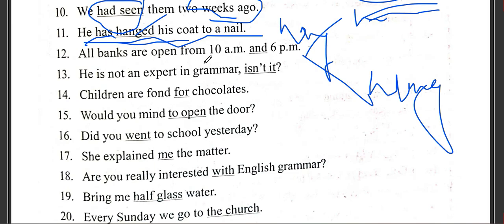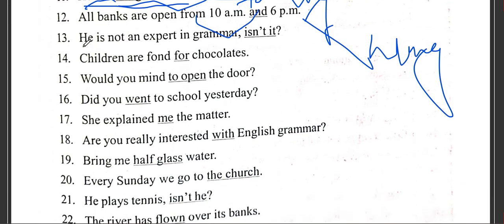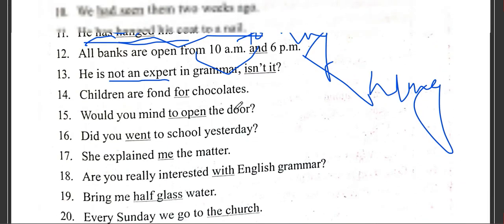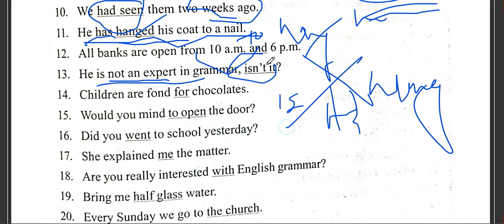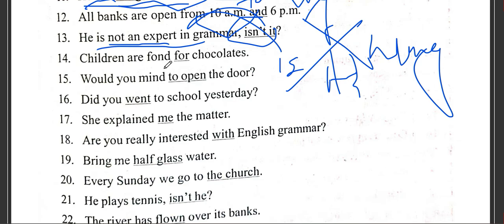All banks are open from ten to four, not and, between ten and four. He is not an expert in grammar, isn't it? It shouldn't be isn't it. When we have a statement in negative case, we use is it. Or I repeat, when we have negative case in the statement, the question tag will be positive and vice versa.